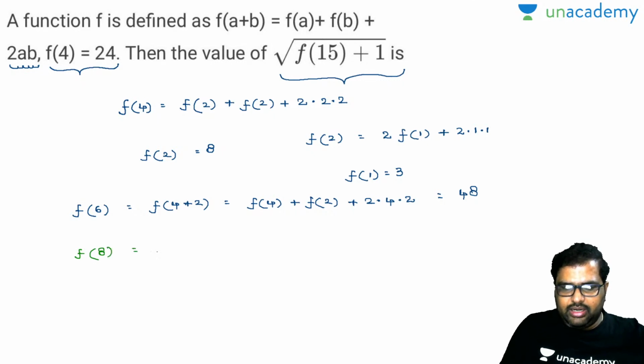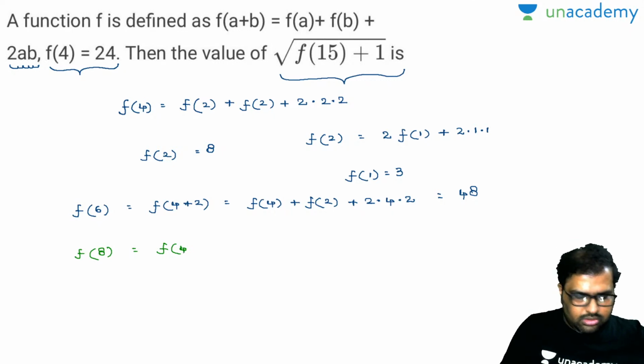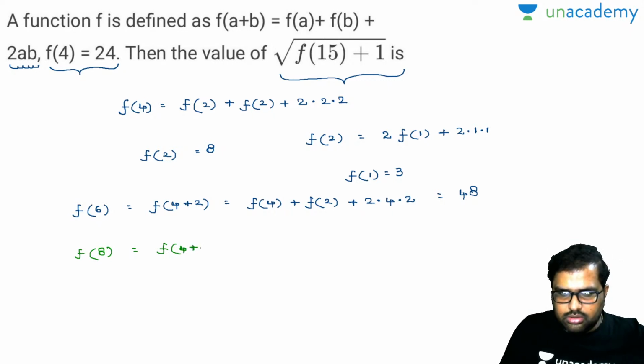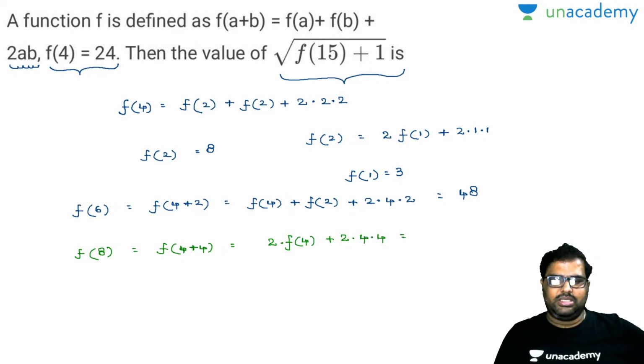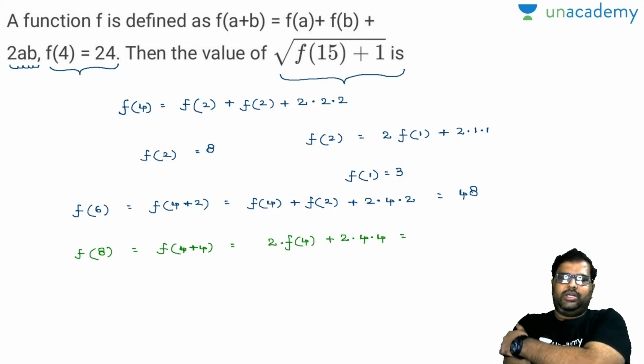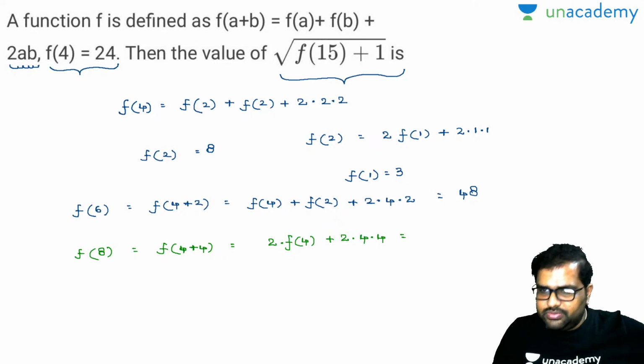f of 8 can be written as f of 4 plus 4, so 2 into f of 4 plus 2 into 4 into 4. 4 into 4 is how much here? 4 4s are 16, 16 2s are 32, 32 plus 48 is 80.